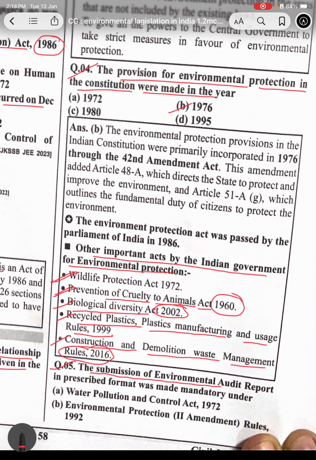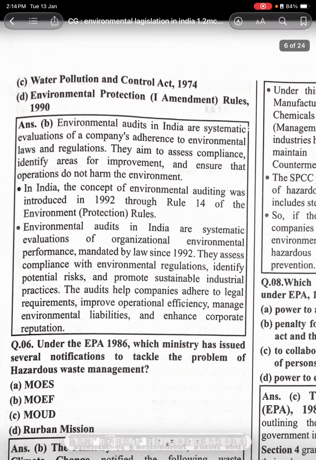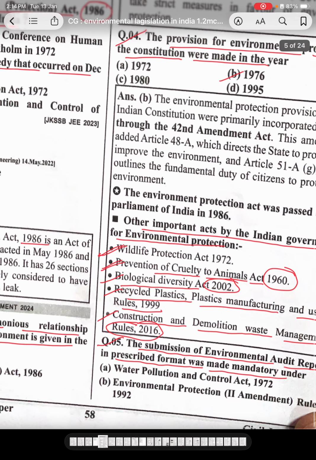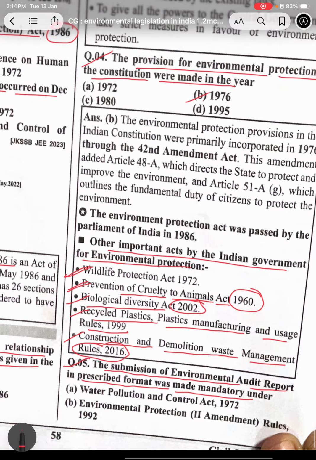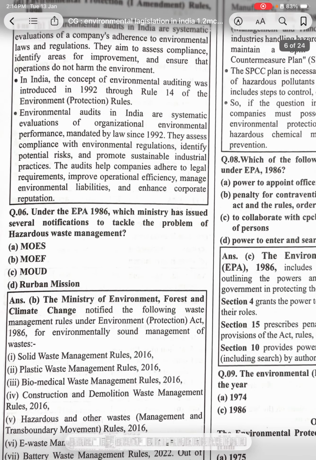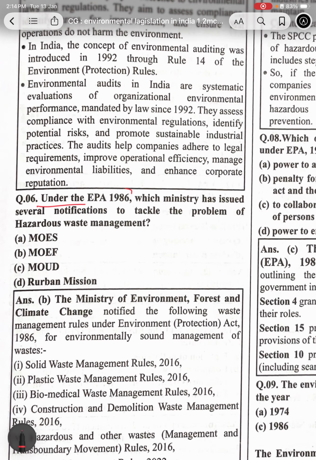The submission of the environment audit report in the prescribed format was made mandatory under the Environment Protection Act under the rule of 1992. Under the EPA 1986, which ministry has issued several notifications to tackle the problems of hazardous waste management? That is MOEF.